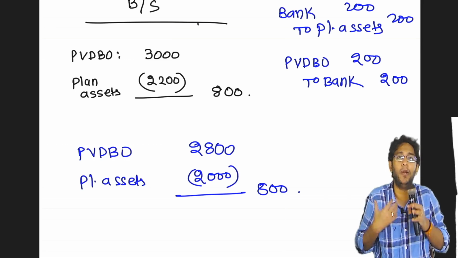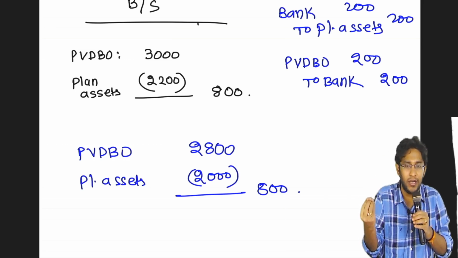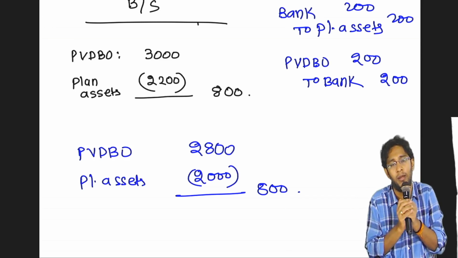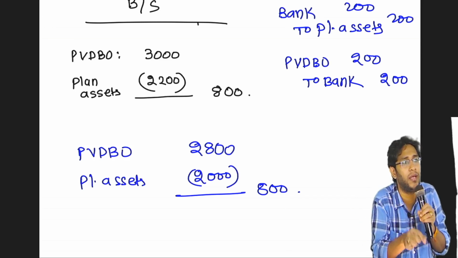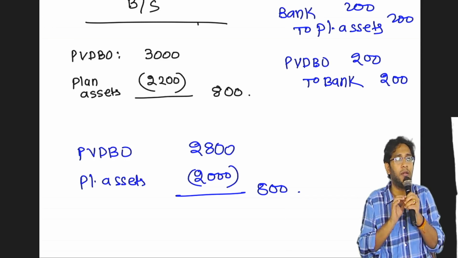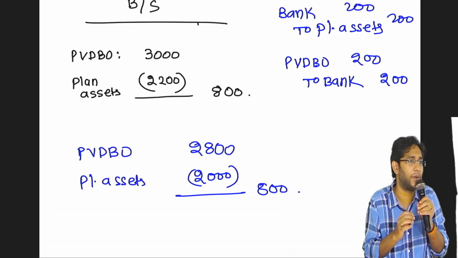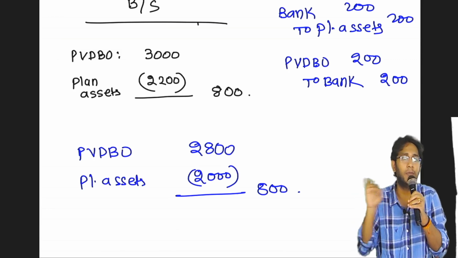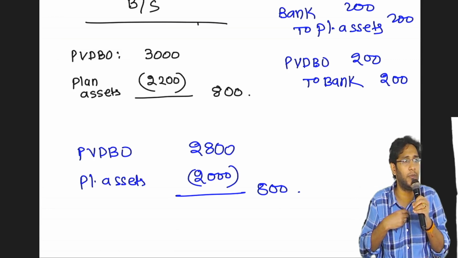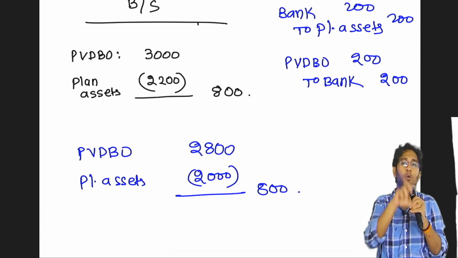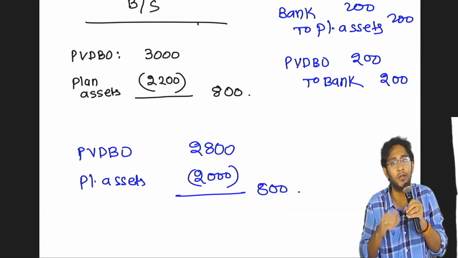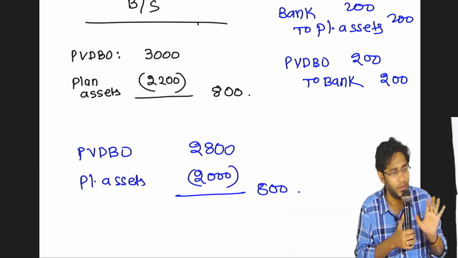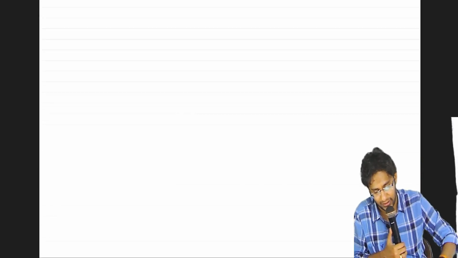I have a liability of 3000. For that liability, I already have assets worth 2200, but I am still falling short by 800. So net obligation basically represents the deficit: how much further amount you have to arrange to meet the liability. Understand, sir? Net obligation is a liability, but it is not representing your overall liability, it is representing your shortage of funds. Clear here? Right.